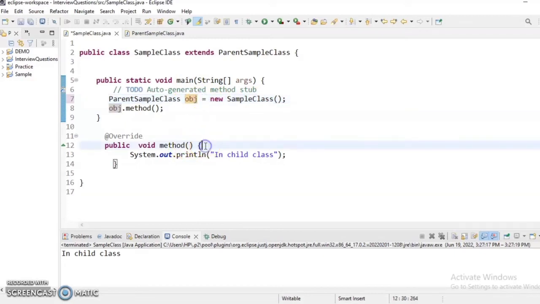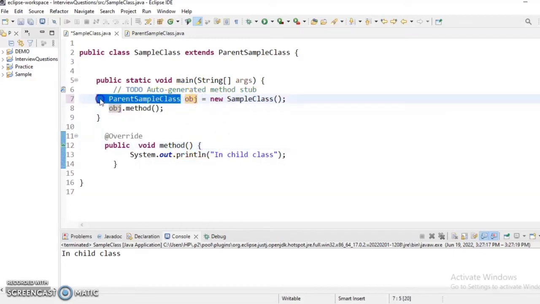Some students might answer that now it is the object of the parent class, so the parent class method will execute. No, it will execute the method in the child class, because here we are creating the object of the child class. So it does not depend on the reference; it actually depends on the type of object which has been created. Now the question may arise, what do I need to do if I want to call the method of the parent class? There are two options. Suppose I create the object of this class here, so this would be possible.